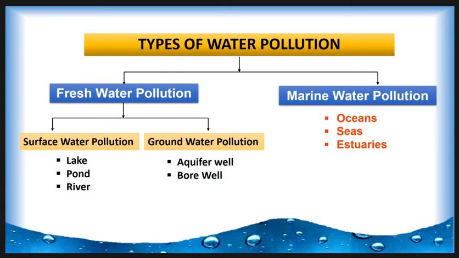Then we move towards the types of water pollution. There are two types of water pollution. First is freshwater pollution and second is marine water pollution. Freshwater pollution includes surface water pollution and groundwater pollution. Surface water pollution includes lake, pond, river, and groundwater pollution includes aquifer, well and bore well. And marine water pollution occurs in oceans, seas and estuaries.